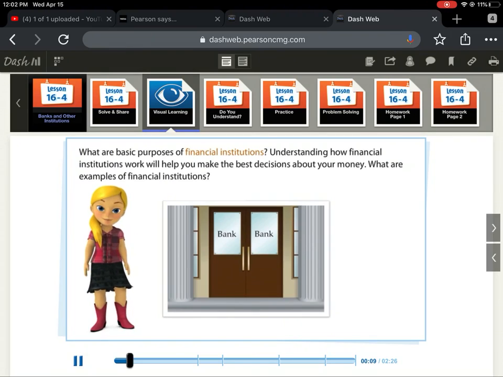What are basic purposes of financial institutions? What are basic Understanding purposes of how financial institutions work will help you Understanding make the how best financial decisions about your institutions money. work will help What you are make the best examples of decisions about financial your money. institutions?